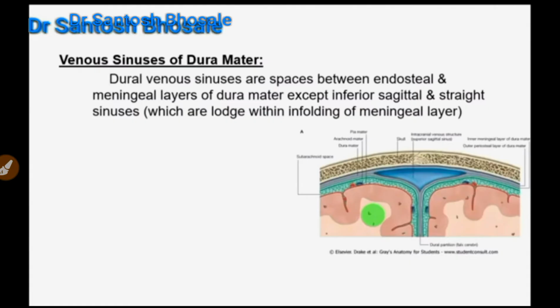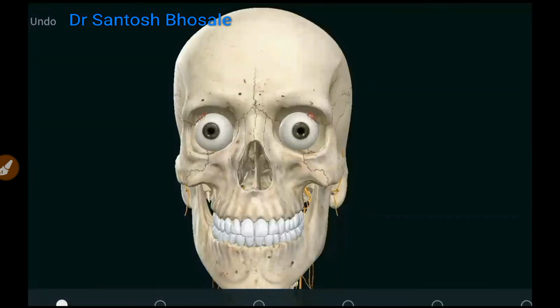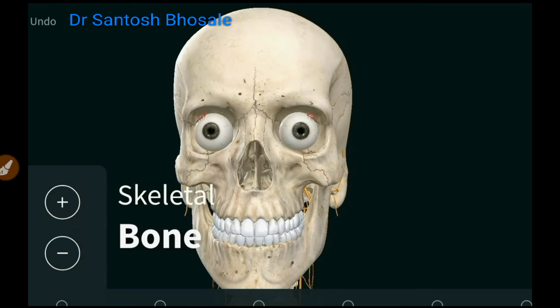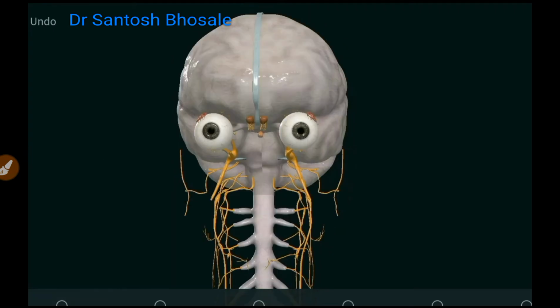So these venous sinuses are called dural venous sinuses because they lie between the two layers of dura mater. Remember, the two layers of the dura mater are always attached to each other, but are separated at some parts to enclose venous sinuses. You can see the skull with the brain here, this is the anterior aspect, and once you remove the cranial vault of the skull, you will see the brain.